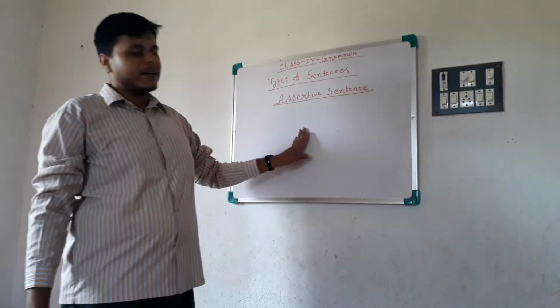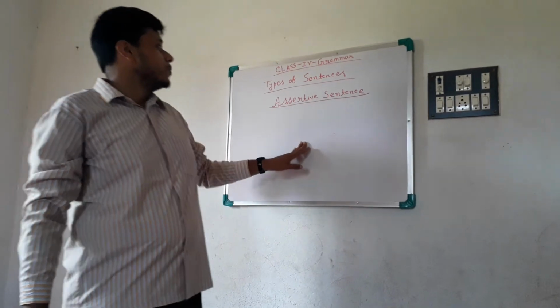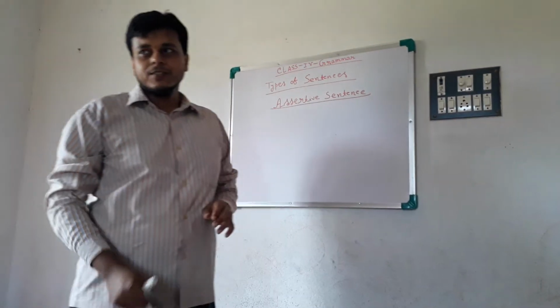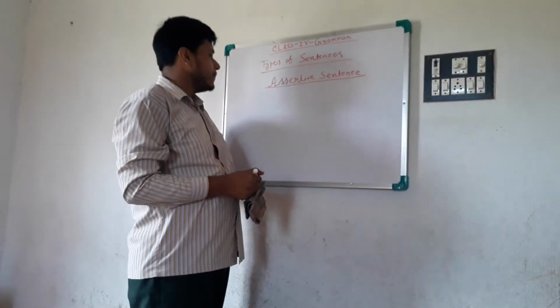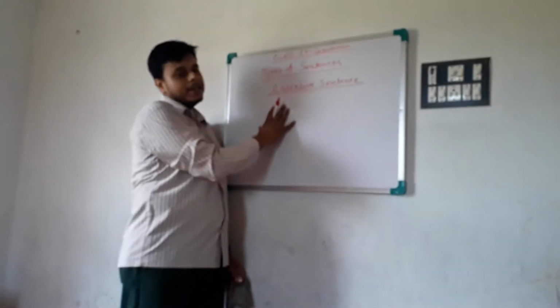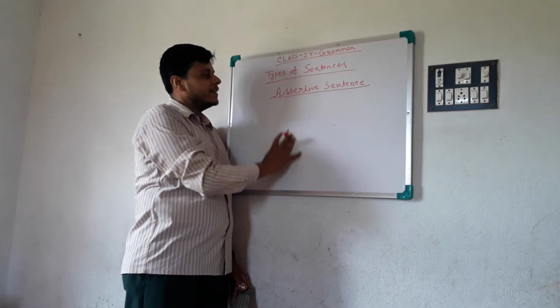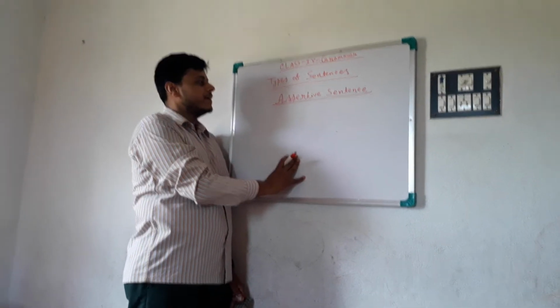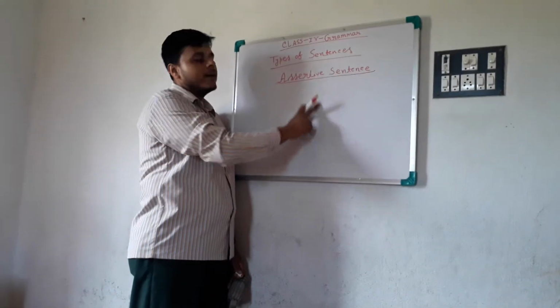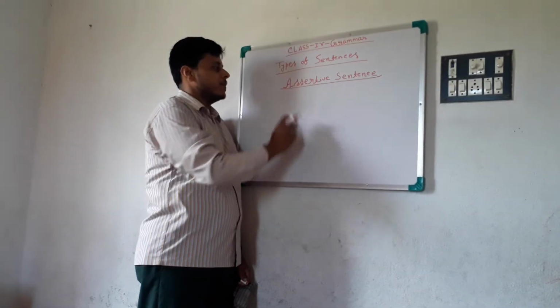Now it's your grammar class, and today we will learn types of sentences. How many sentences are there? Do you know? There are 5 types of sentences: assertive, interrogative, imperative, optative, and the last one is exclamatory. Now, today we will learn assertive sentences.